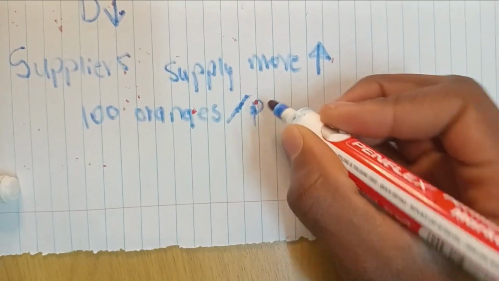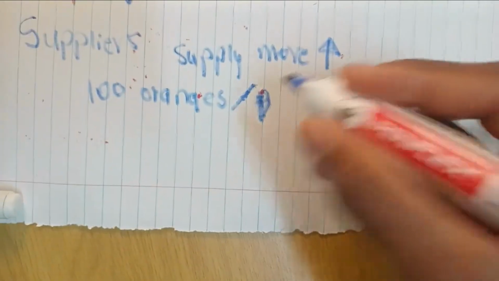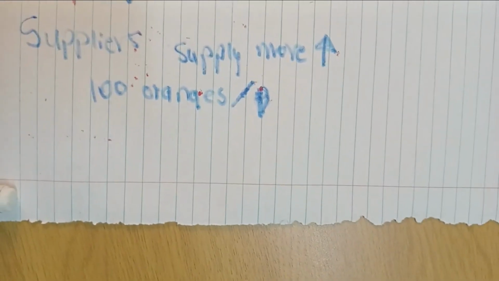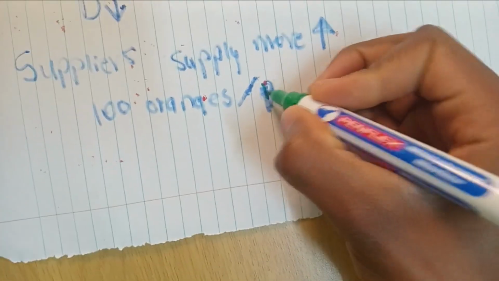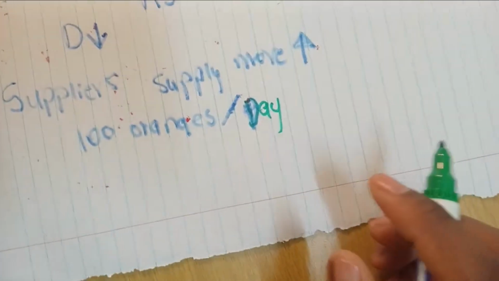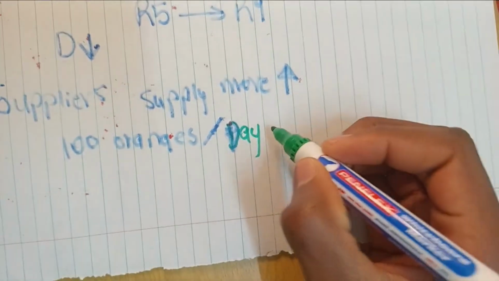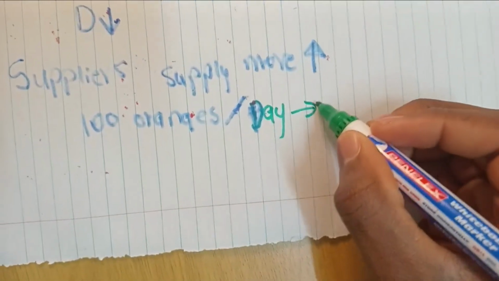Oh, don't know what's happening with this marking pen. Let me change it. Oh, good. Yeah, now it is better. So 100 oranges per day at the price of 5 rand.